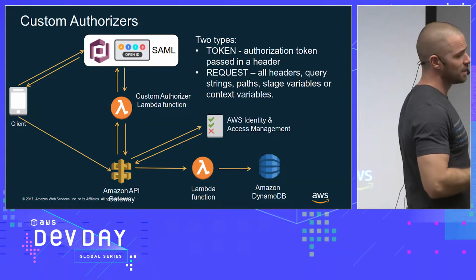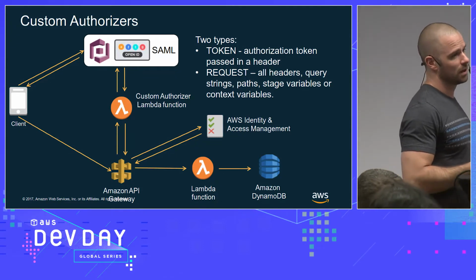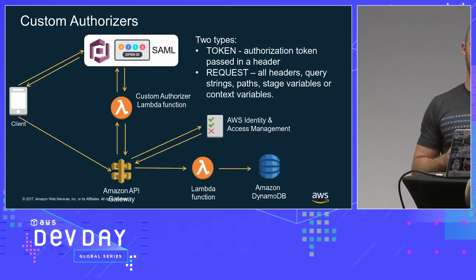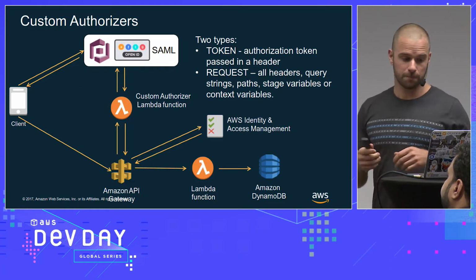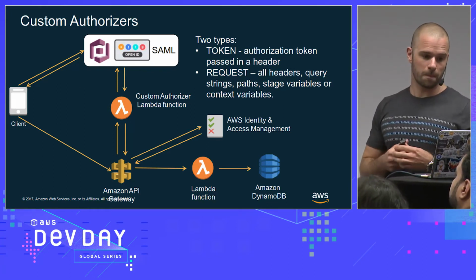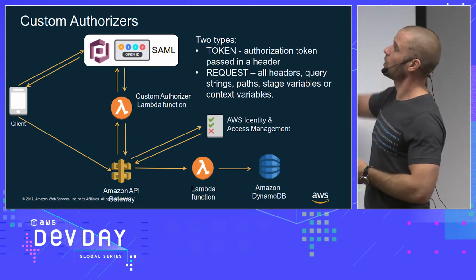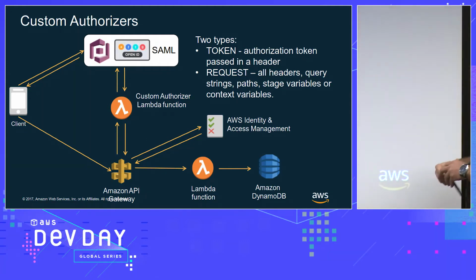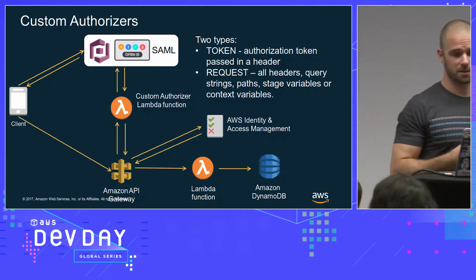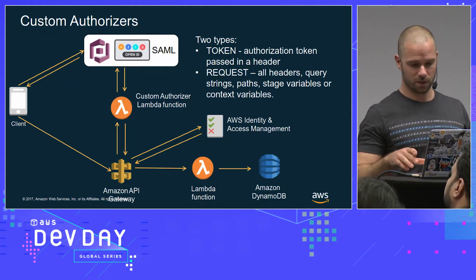Right? So this is a very classic standard way to authorize APIs to your API gateway. Yeah, you have two types: whether you pass the token, or through the request with header parameters and stage variables as well, and query strings.